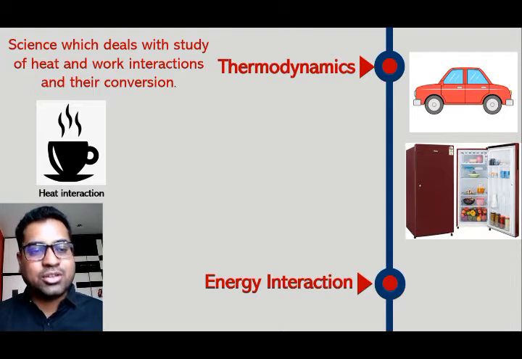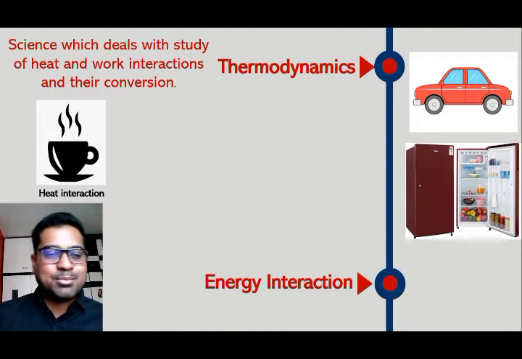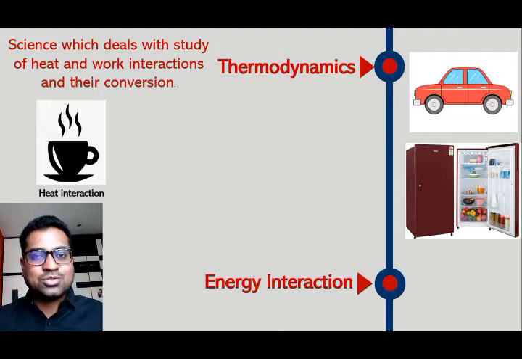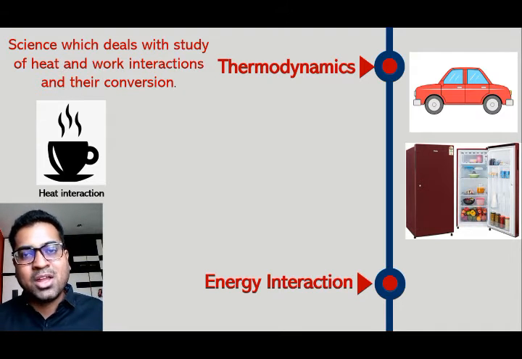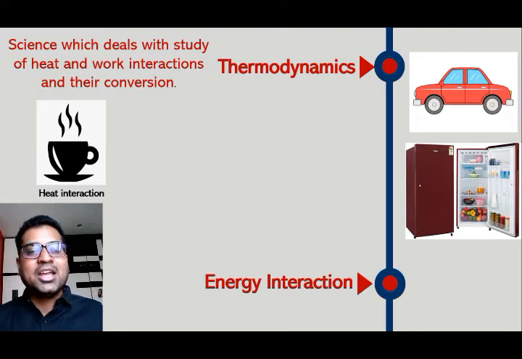Now first example, you can see cup of tea. Now tea is at higher temperature, atmosphere is at lower temperature, so there is temperature difference. So due to that temperature difference there will be transfer of energy from hot tea to the atmosphere, and that transfer of energy due to temperature difference is nothing but heat interaction.